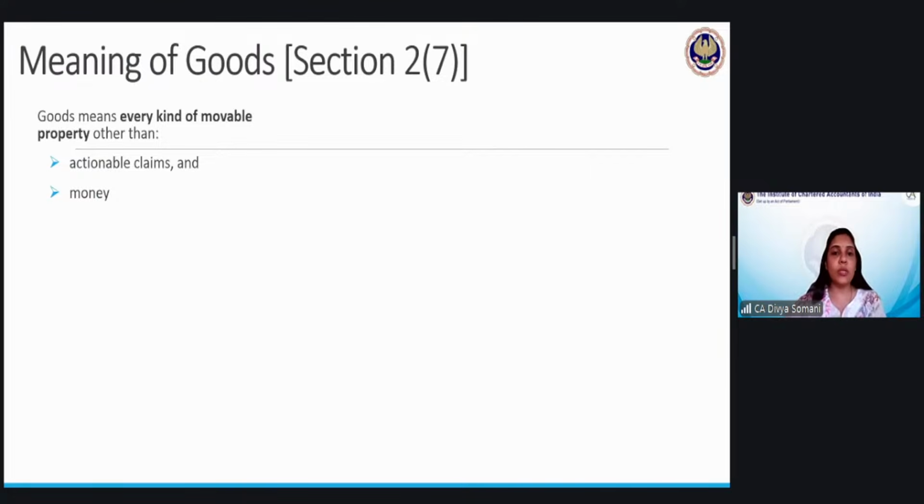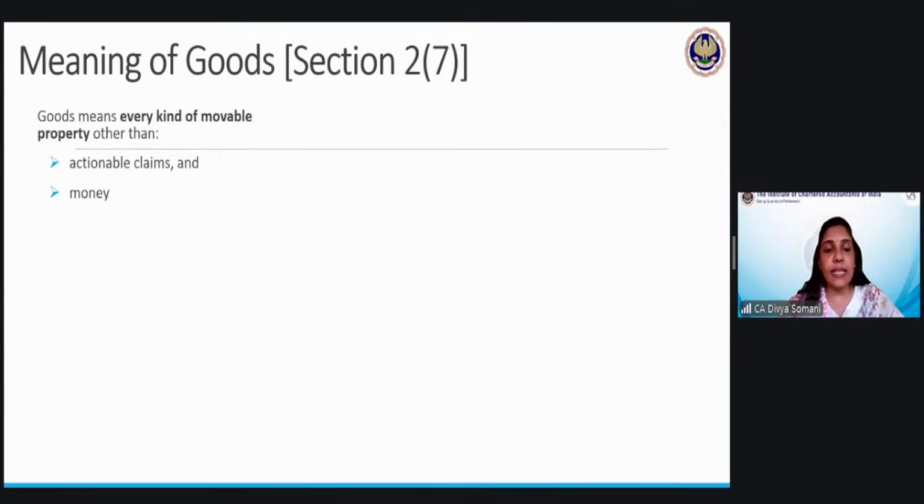Why is money excluded? See, normally you can see that money is a movable property. Today I have it, tomorrow someone else has it; I bought something, so I gave it to someone else. So it will keep on moving. Money normally moves from one place to another or one person to another. However, this has been specifically excluded because we are using money to purchase anything. So when we are entering into a contract of sale, money is the consideration which we give. Therefore, it is specifically excluded.